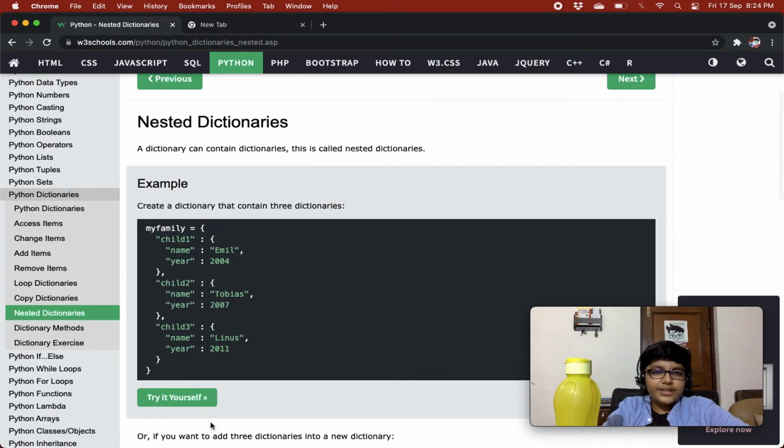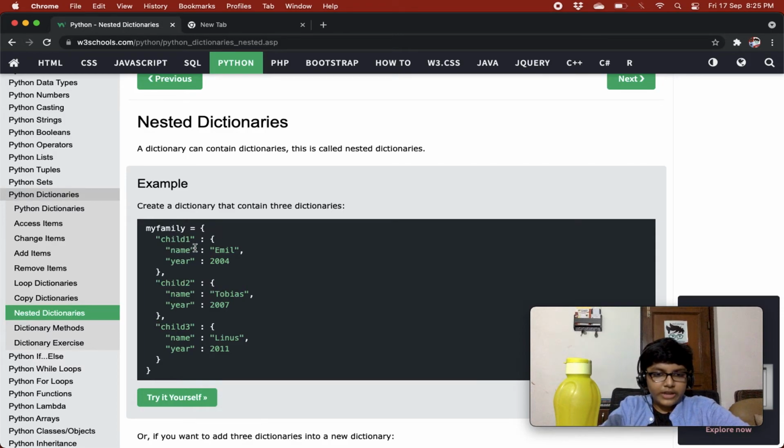So, nested dictionaries. A dictionary can contain dictionaries, that is called nested dictionaries. As we know, dictionaries can contain any type of data, so dictionaries can also contain dictionaries. Create a dictionary that contains three dictionaries. So, here we have a dictionary that contains three dictionaries: child1, child2, and child3.